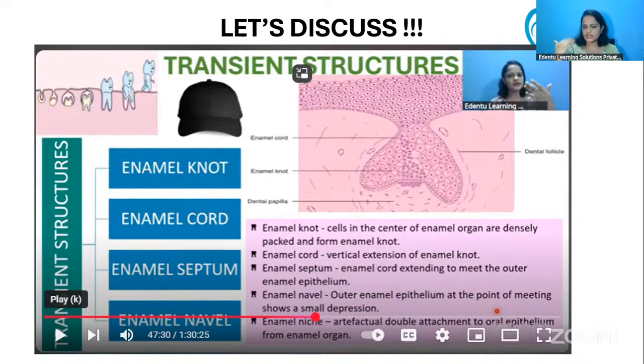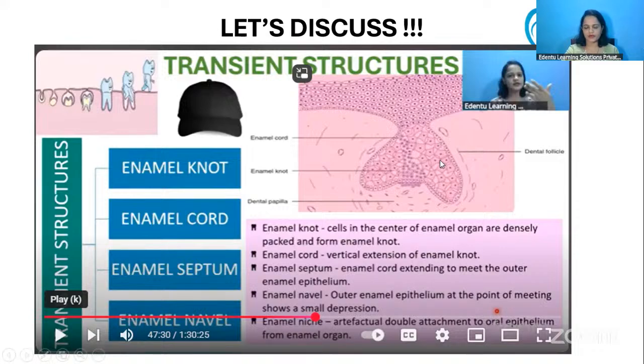Transient structures mean these structures are present only in the cap stage. When this tooth development process goes to the next stage, that is the bell stage, these structures will not be there. They usually disappear. Okay, so such structures are called transient structures. And there are 4 transient structures. One is enamel node, then we have the enamel cord, then we have the enamel septum, and the last one is enamel navel also.